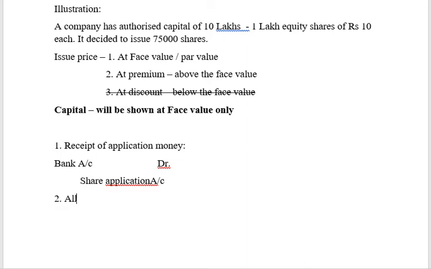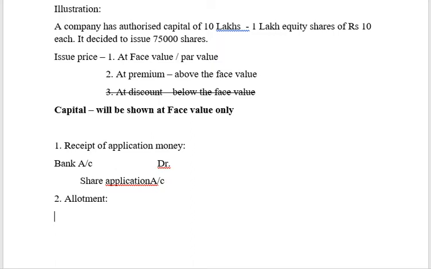Okay, so allotment. Now here, this is where the actual conversion to share capital is going to happen, right? So when we speak of share capital, what is the amount that is going to get converted to share capital, friends? The amount that you have received so far. For example, at the time of application, you have received 2 rupees per share. At the time of allotment, suppose you are going to receive 3 rupees per share. So what is the total amount that you are actually going to receive till now? 5 rupees.